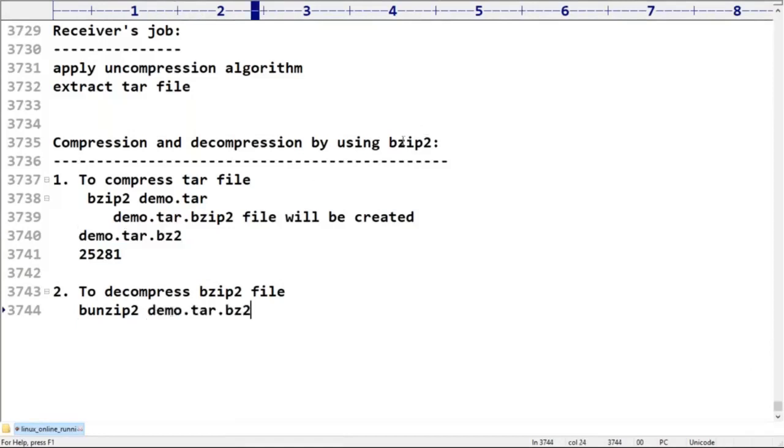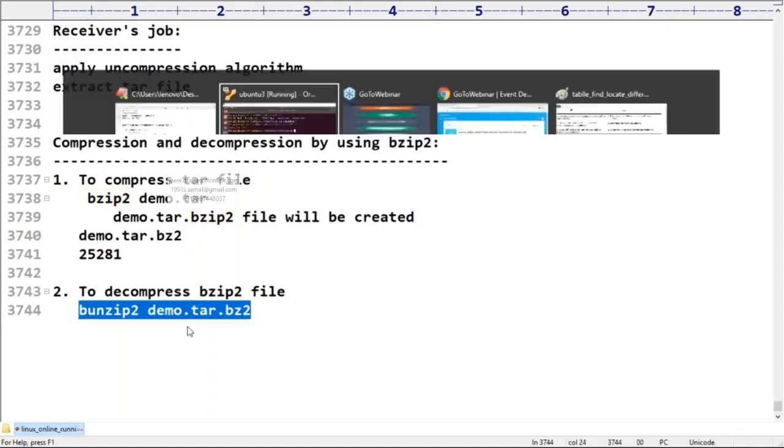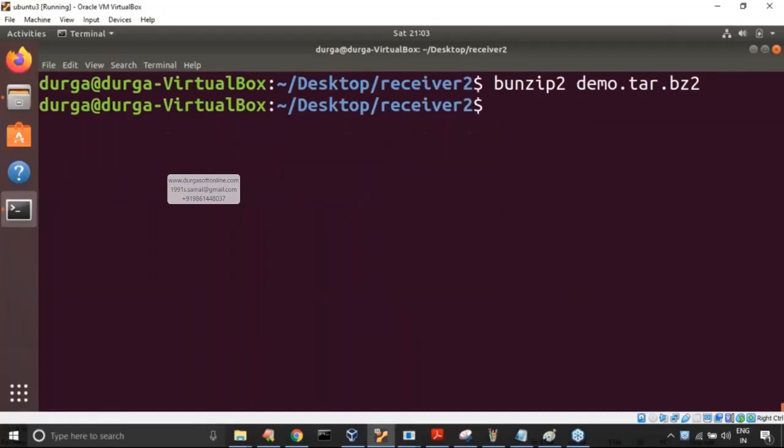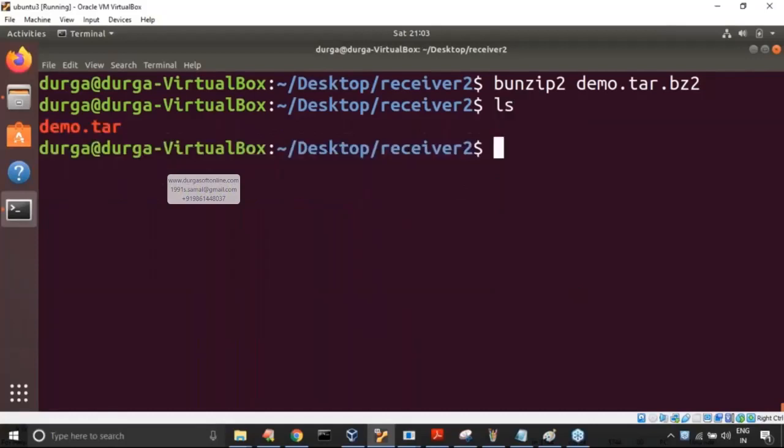This is the bzip2 file. Now bunzip2, something like gunzip. So bunzip2. Now observe, here have a look once. Now the tar file is ready.